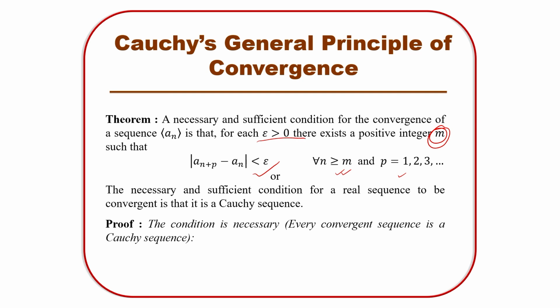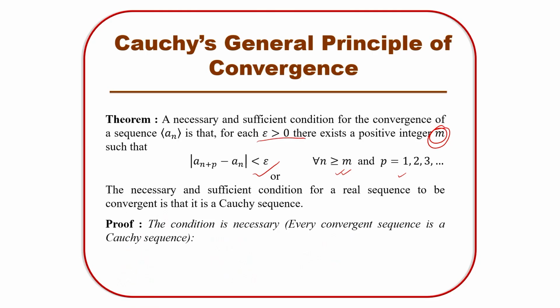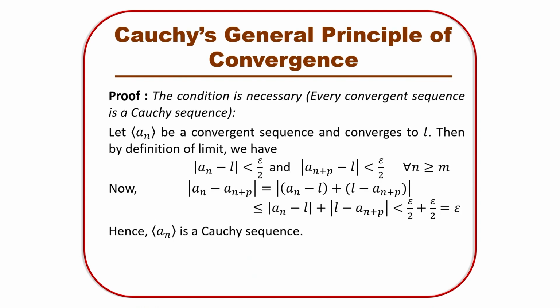Let us prove the first, the necessary condition. The condition is necessary. That means every convergent sequence is going to be a Cauchy sequence. It is very easy to prove that, right? So, remember, what is the definition of a convergent sequence?